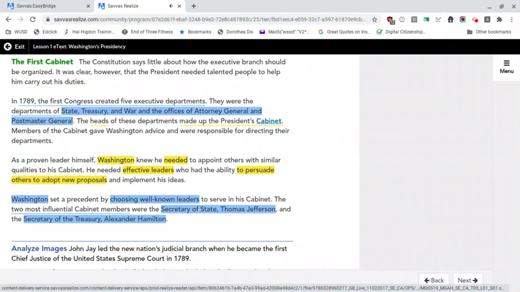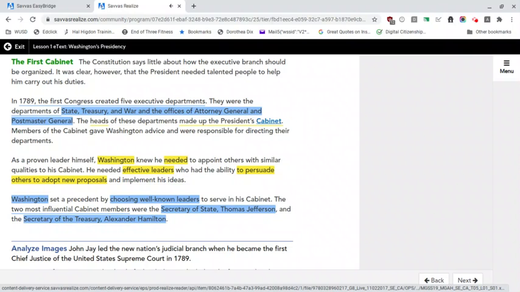The first cabinet. The Constitution says little about how the executive branch should be organized. It was clear, however, that the president needed talented people to help him carry out his duties. In 1789, the first Congress created 5 executive departments. They were the departments of State, Treasury, and War, and the offices of Attorney General and Postmaster General. The heads of these departments made up the president's cabinet. Members of the cabinet gave Washington advice and were responsible for directing their departments.